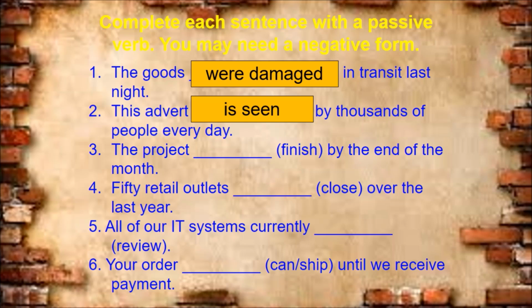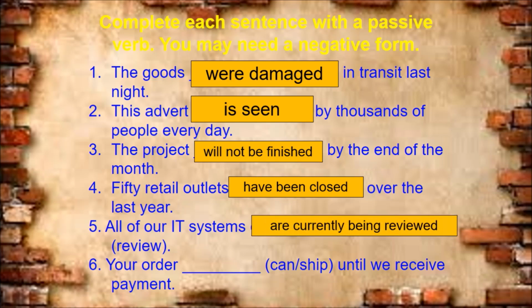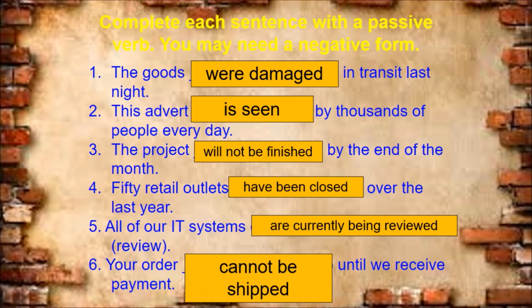Fifty retail outlets have been closed over the last year. For the fifth one: all of our IT systems are currently being reviewed. And then: your order cannot be shipped until we receive payment.